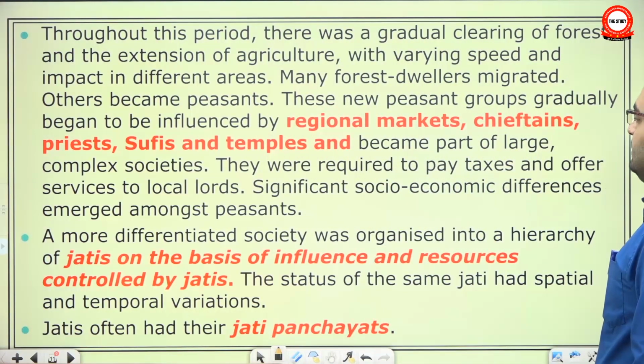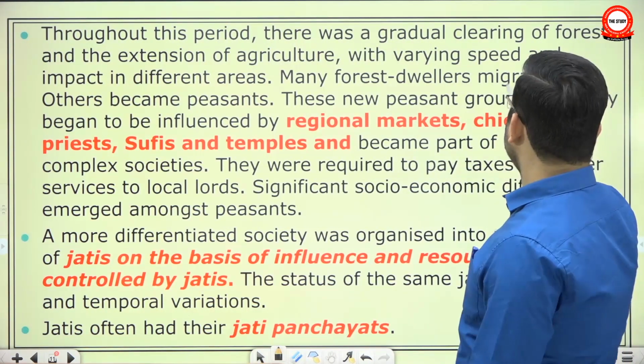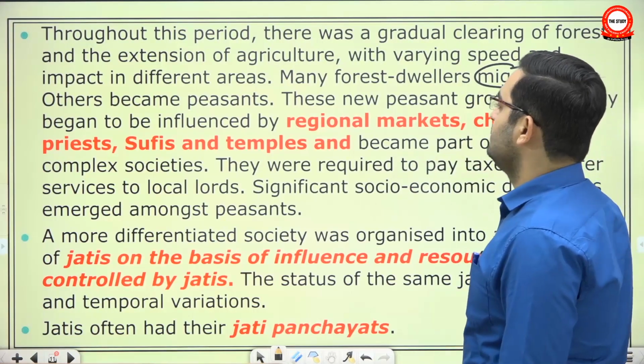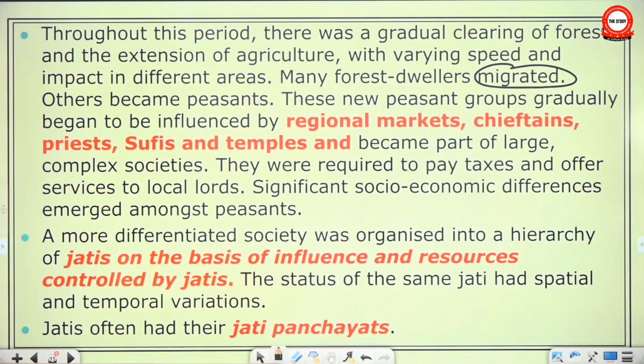Now, throughout this period, there was a gradual clearing of forests and extension of agriculture, with varying speed and impact in different areas. Many forest dwellers migrated deeper into forests. Others became peasants. These new peasant groups gradually began to be influenced by regional markets, chieftains, priests, Sufis and temples, and became part of large complex societies. They were required to pay taxes and offer services to local lords. Significant socio-economic differences emerged among peasants.